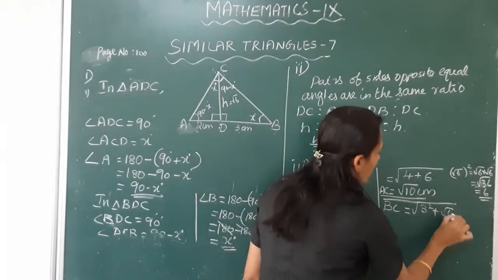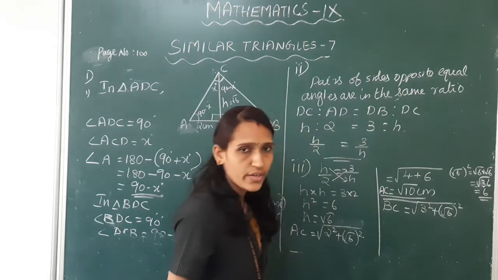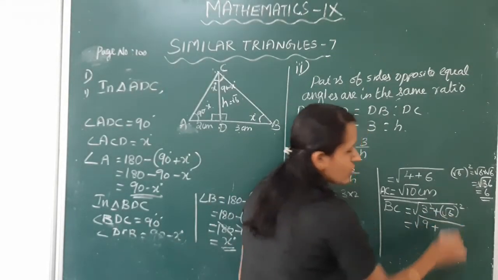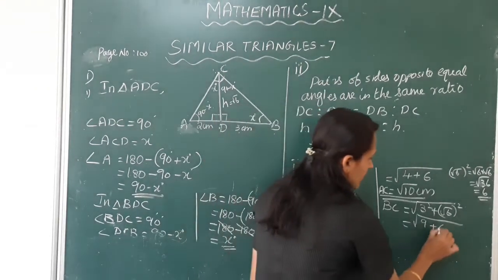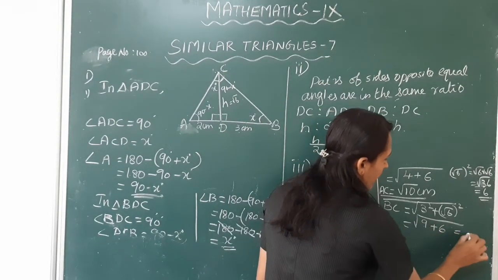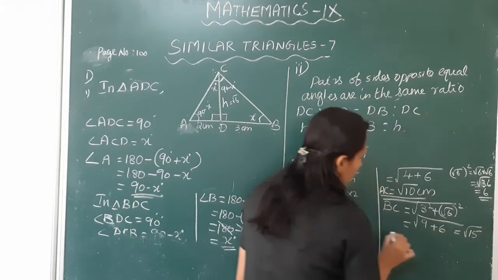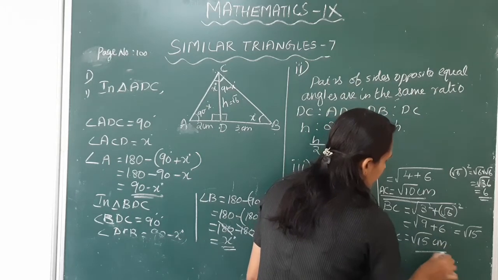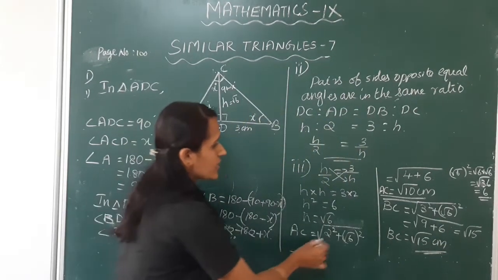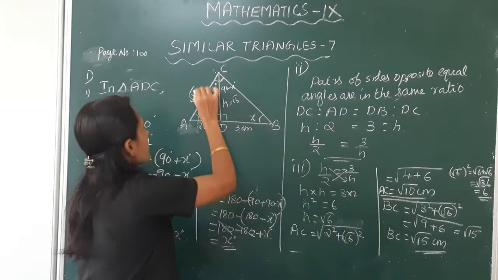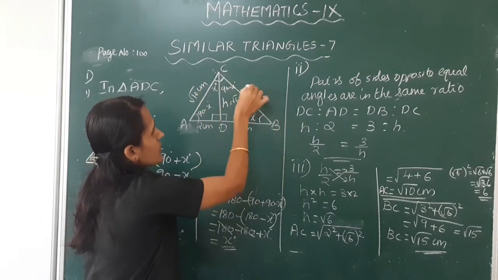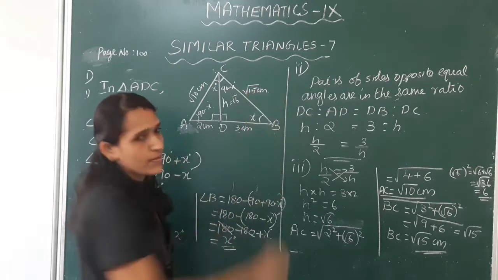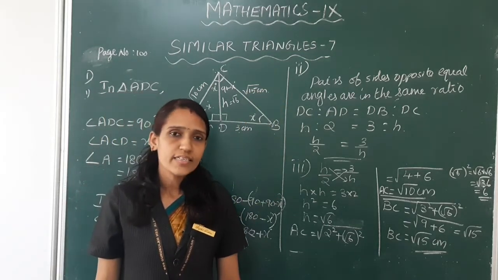Okay, this is equal to root of 3 square is 9 plus root 6 whole square is 6. This is equal to root of 9 plus 6, root 15. So BC is equal to root 15 centimeter. Now we get AC is root 10 centimeter and BC is root 15 centimeter. Is it clear, children?